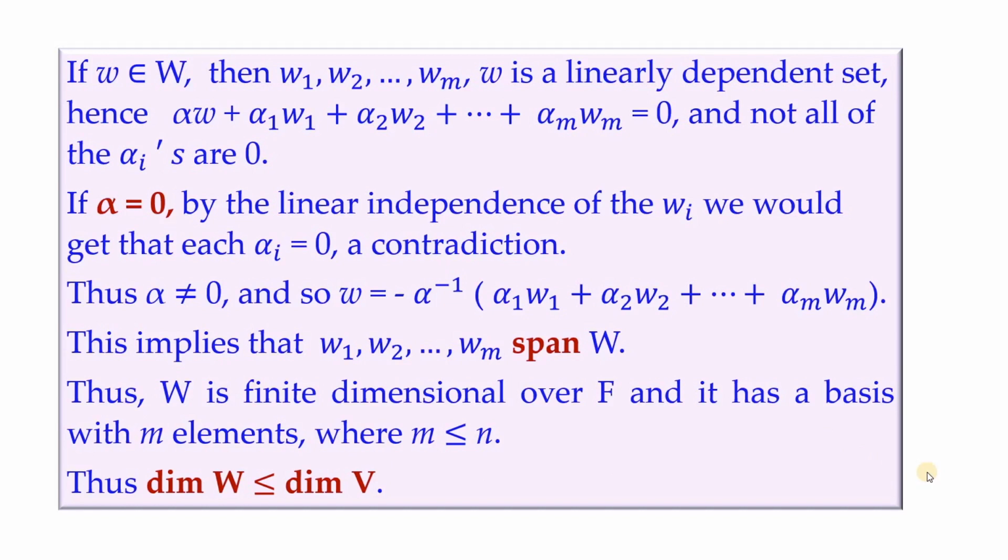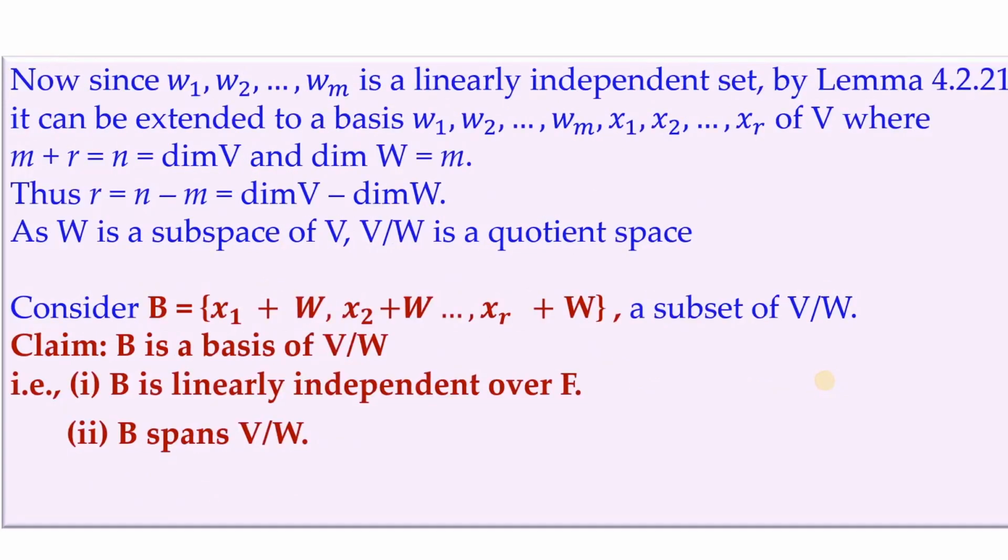So there are two parts in the lemma. First part is established. Now to prove that dimension of V mod W is dimension of V minus dimension of W, we will have to have this argument. So since w1, w2 and so on wm is linearly independent, by lemma 4.2.2 it can be extended to a basis.